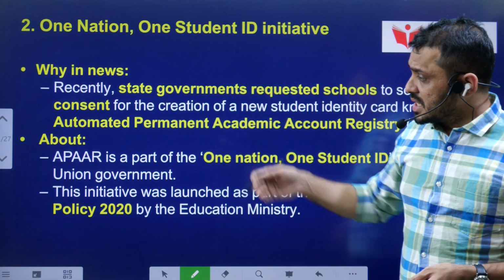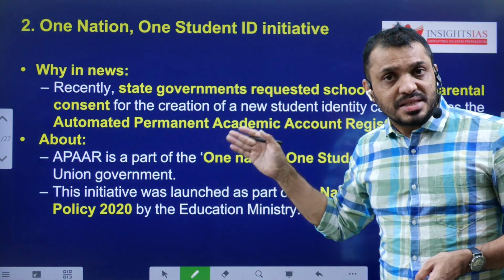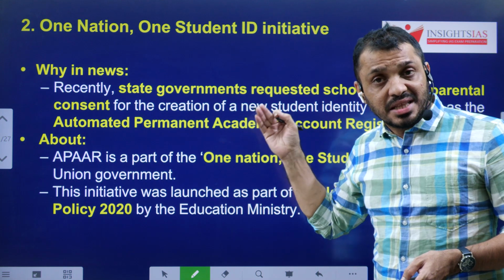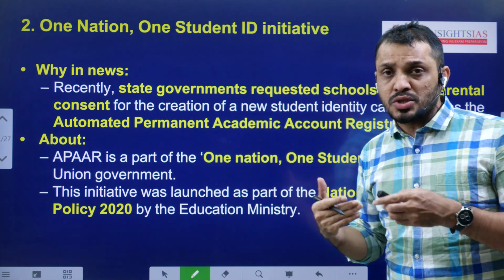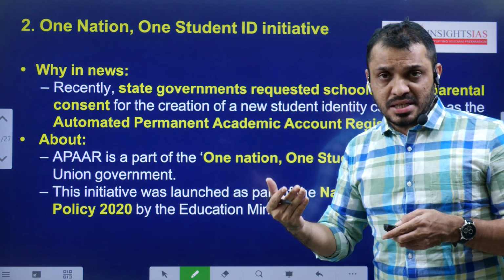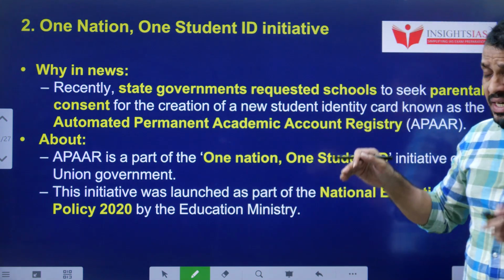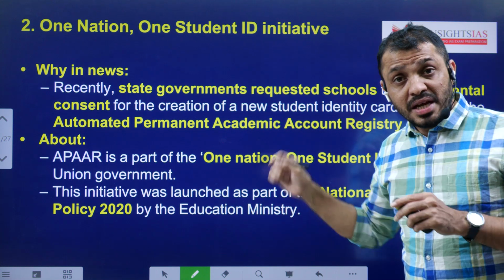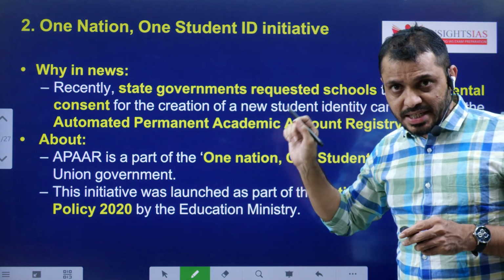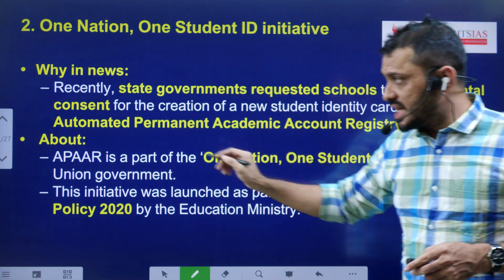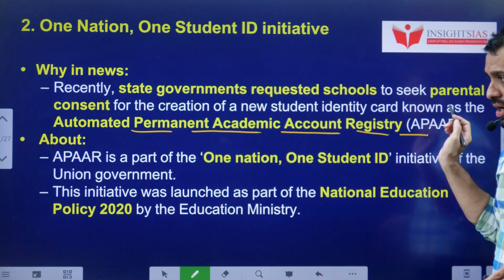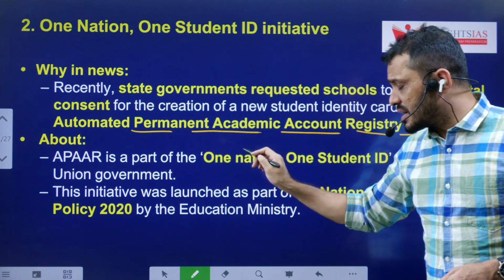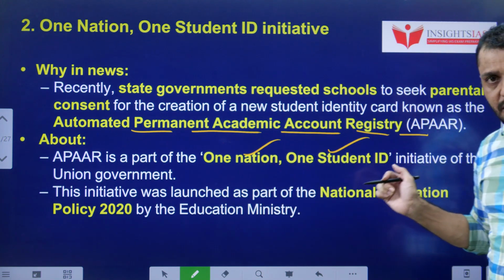Now we'll see the topic. All the state governments were directed that while generating this ID, please take the consent of the parents, because students are minors and their parents' consent has to be taken. From an examination point of view, you have to know the technical jargon of this particular ID. The technical term for this ID is Automated Permanent Academic Account Registry, APAR, and it's a part of the One Nation, One Student ID initiative.